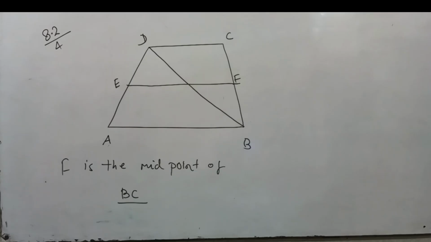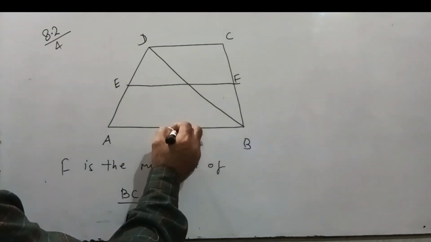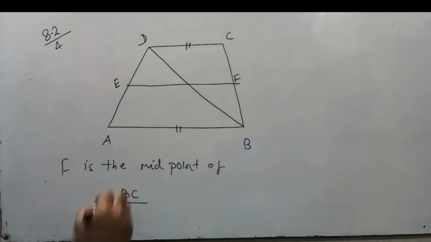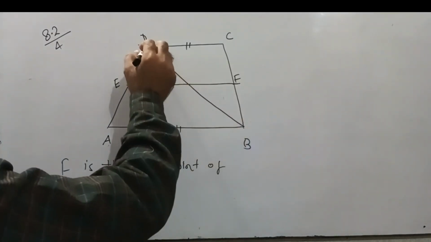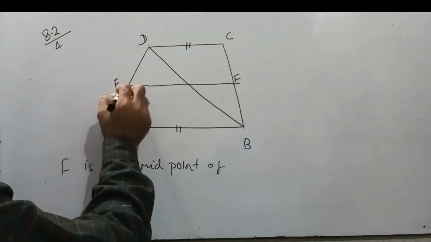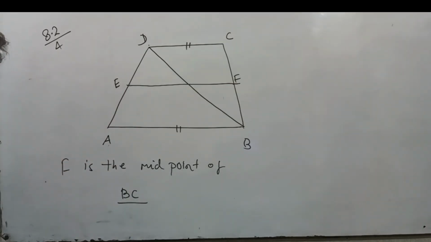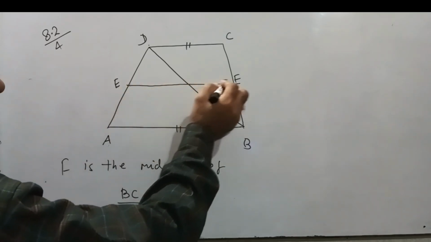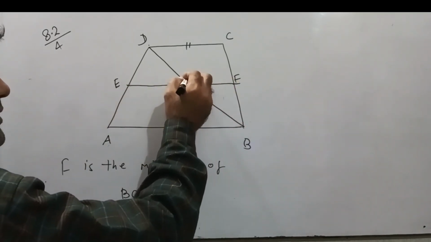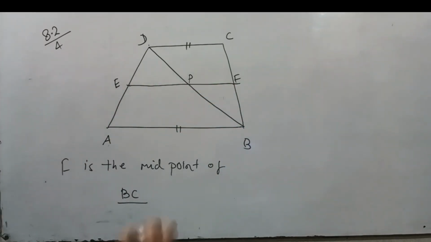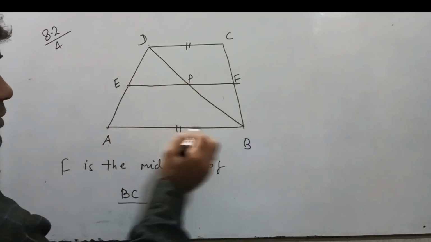We have a trapezium ABCD and AB is parallel to CD. This is given. We have triangle ABD. E is the midpoint of AD, and EF is parallel to AB. Suppose this is point P. Then EP is also parallel to AB.